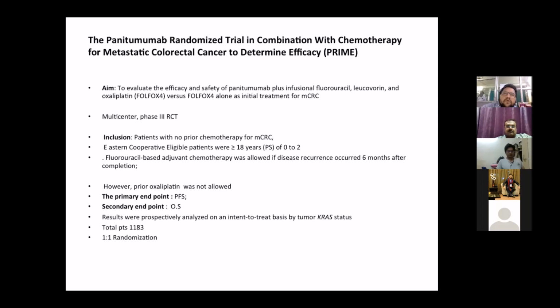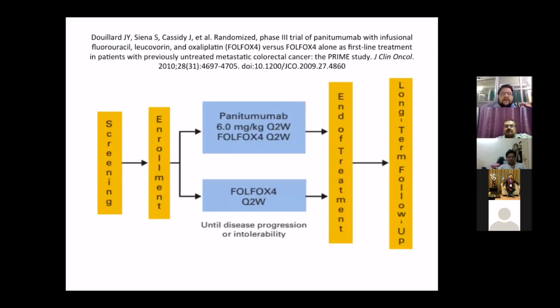The inclusion criteria were patients with no prior chemotherapy for metastatic colorectal cancer, with age more than 18 years and ECOG performance status 0 to 2. Patients with prior adjuvant therapy were included in the trial, provided that the disease recurrence occurred 6 months after completion of the adjuvant therapy. In the test arm, panitumumab 6 milligram per kilogram was given after randomization.